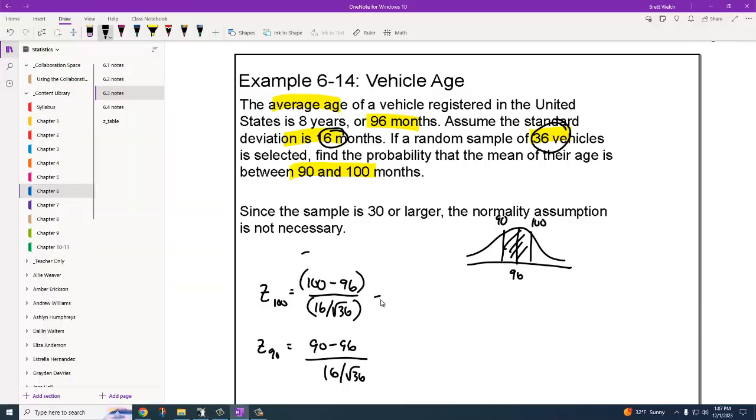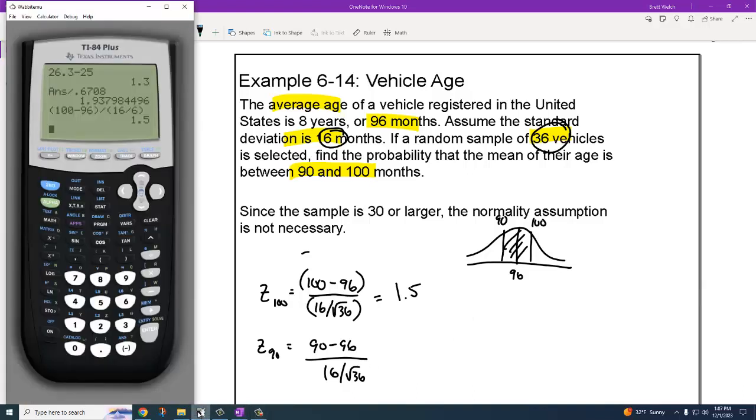I get 1.5 here. And if I do the other one, 90 minus 96 is a negative 6 divided by parentheses 16 divided by 6. Again, the top is only one number because I did the math already. I get a negative 2.25.